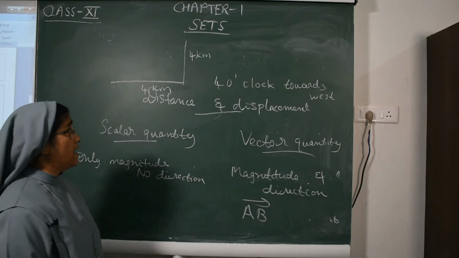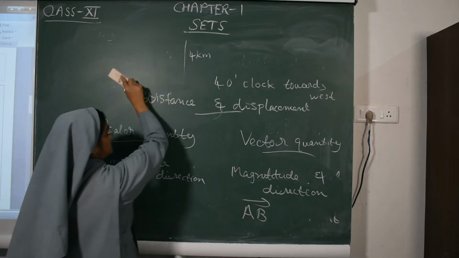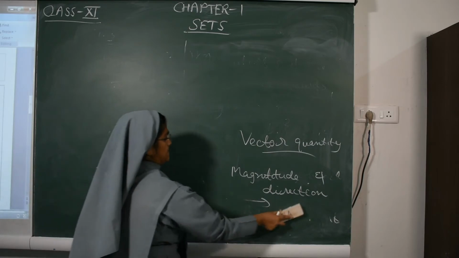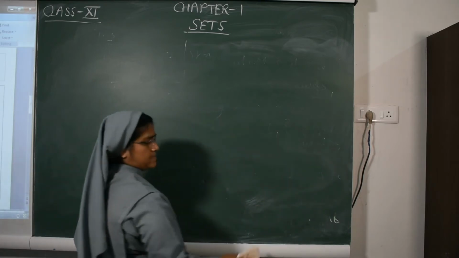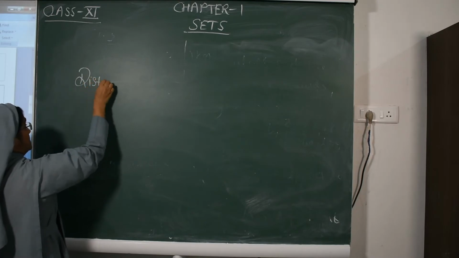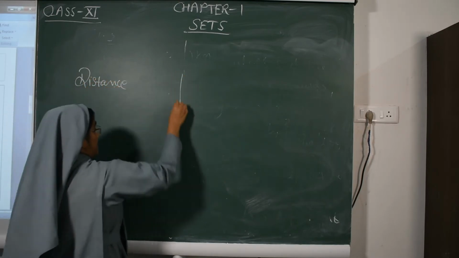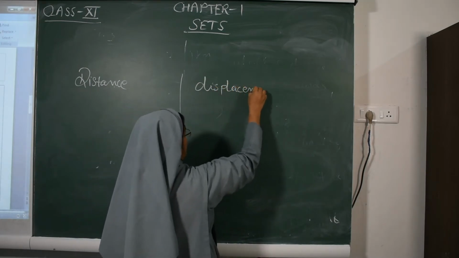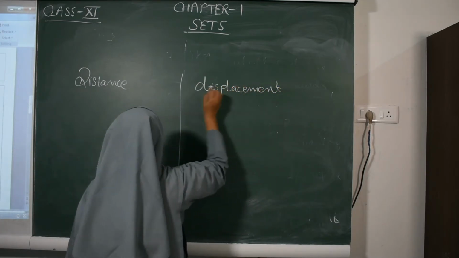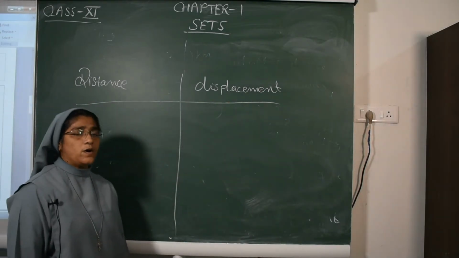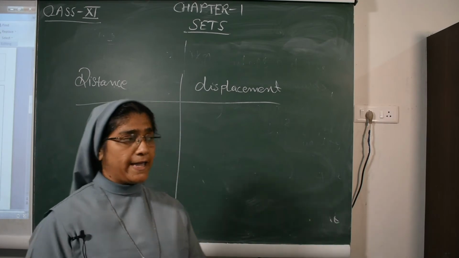Next we will study distance and displacement. Distance means total length of path covered by an object.